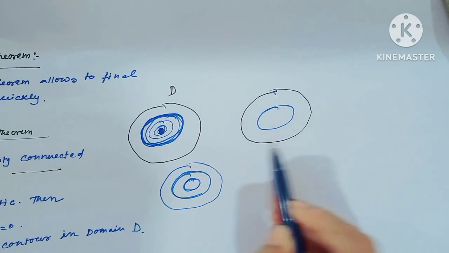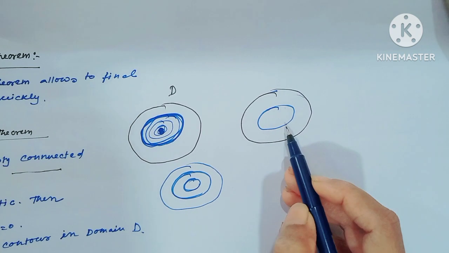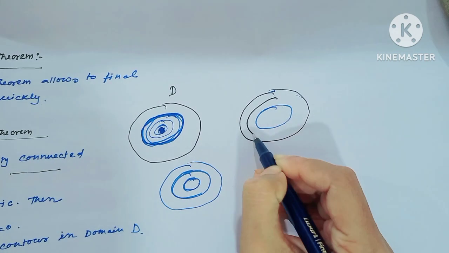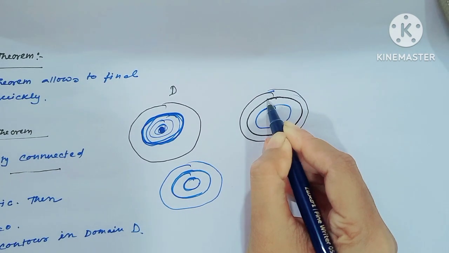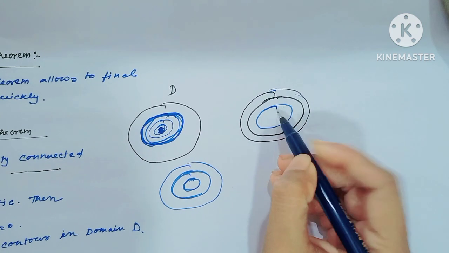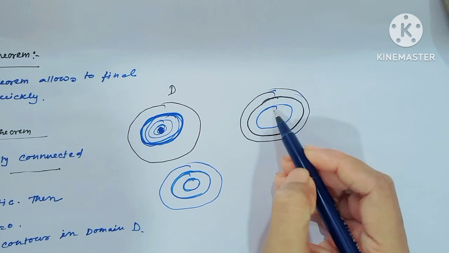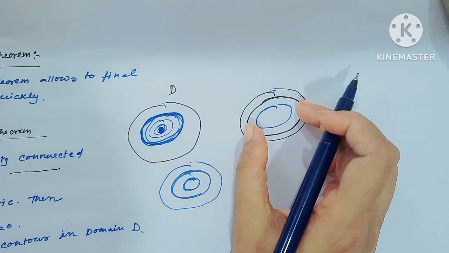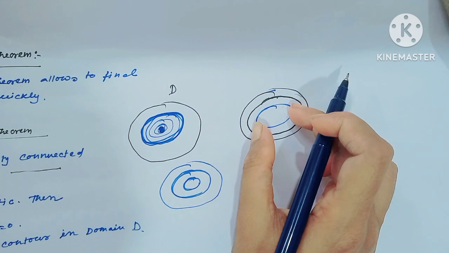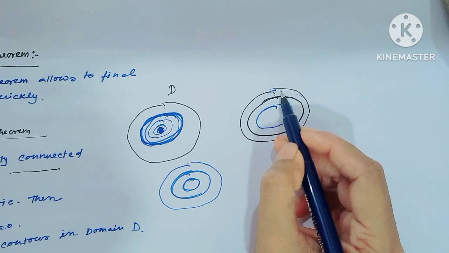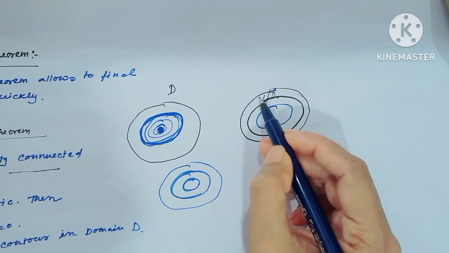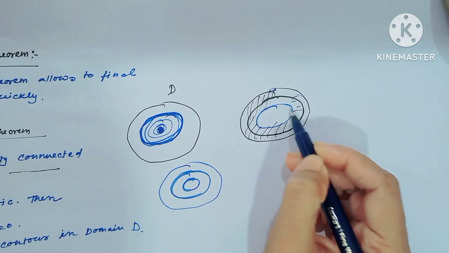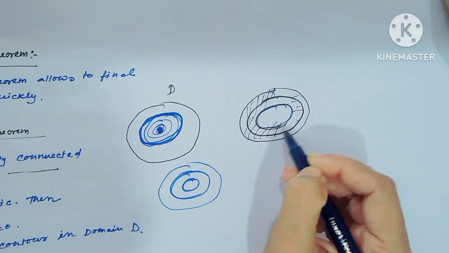Now if we consider this type of domain, and in this domain consider this type of curve, where this part is analytic and this part is not analytic, means there exists a hole.